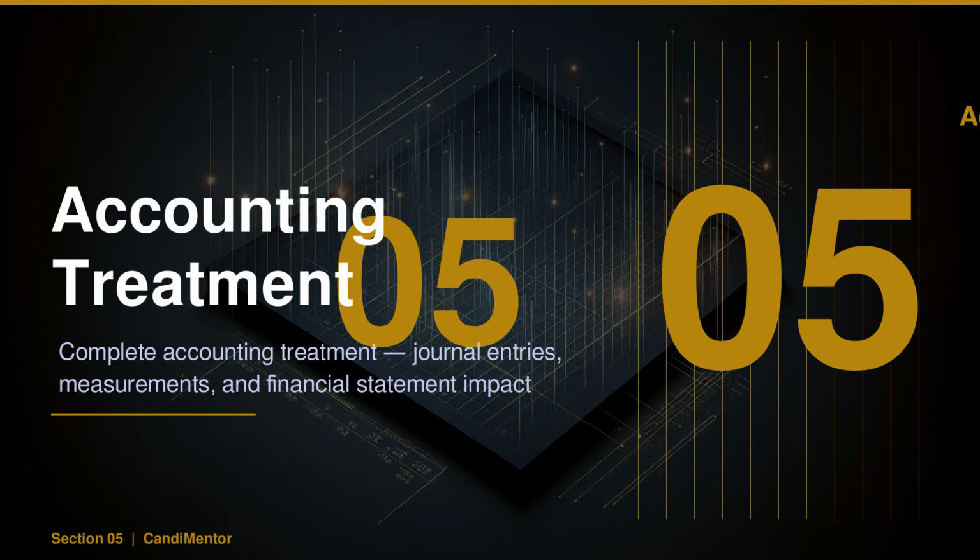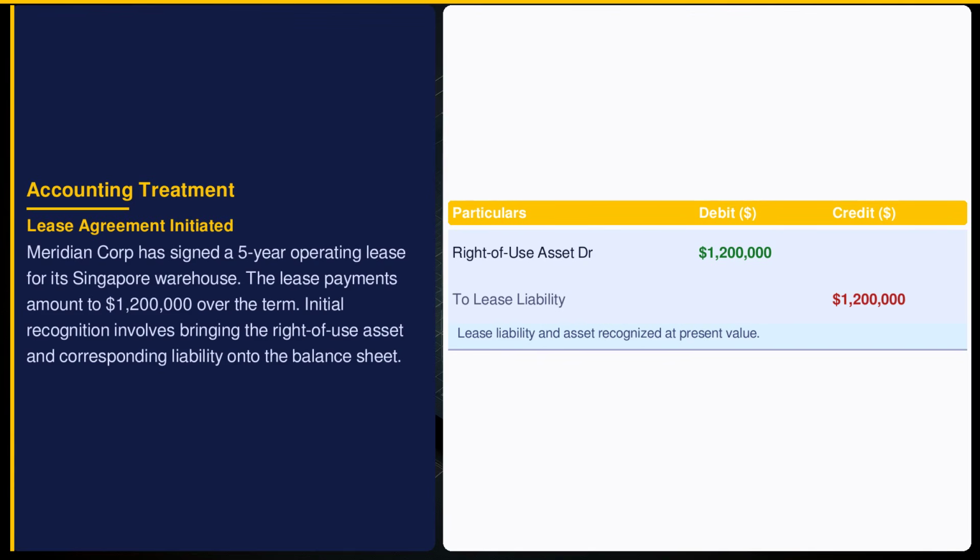Meridian Corporation, a global manufacturing company, signs a 5-year operating lease for its Singapore warehouse. Watch how every accounting event plays out. International Financial Reporting Standard 16 requires recognizing a right-of-use asset and lease liability at the lease's commencement. Meridian Corporation records these at the present value of lease payments, $1,200,000. This elevates both assets and liabilities, signaling new obligations and asset control.